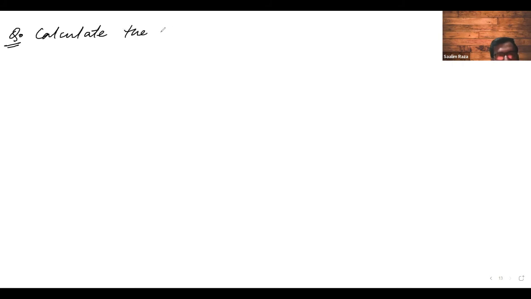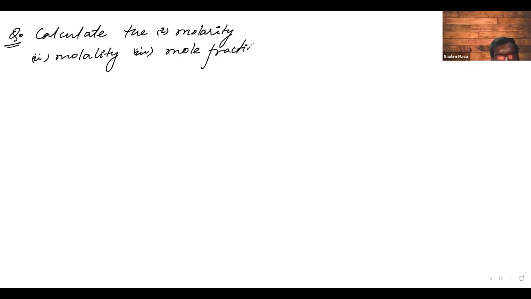You have to calculate the molality. First calculate molarity, then you have to calculate molality. Wait a second, I will write molality downwards. Calculate, second is molality. Calculate molality and also mole fraction, yes. Third, mole fraction.